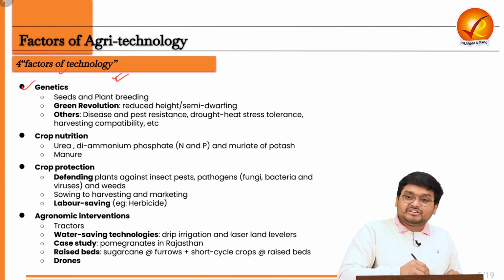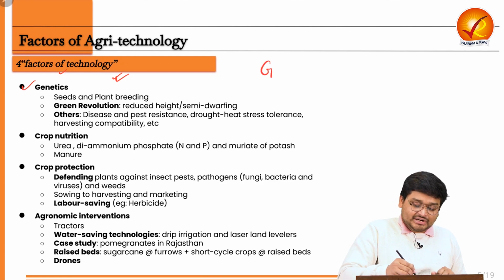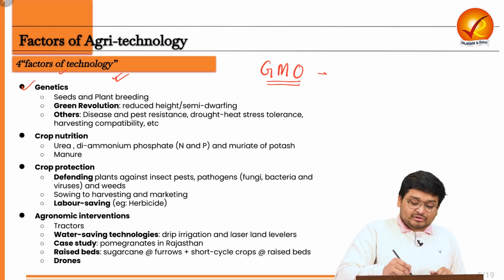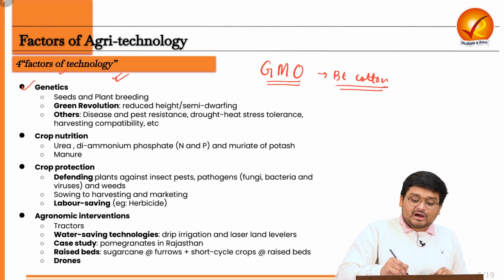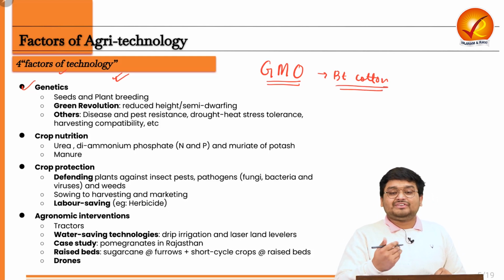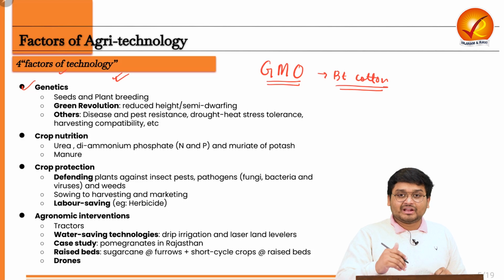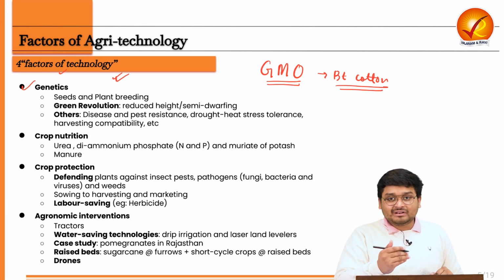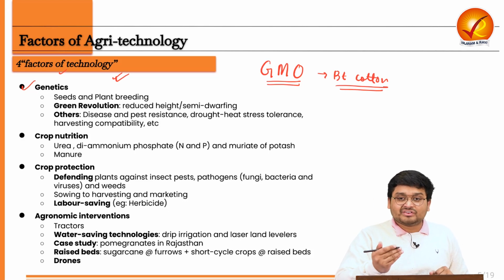See, the genetics aspect is very important. For example, the use of genetically modified organisms such as BT cotton. This is an outcome of the technological investment and research that Indian and world researchers in agriculture have contributed.